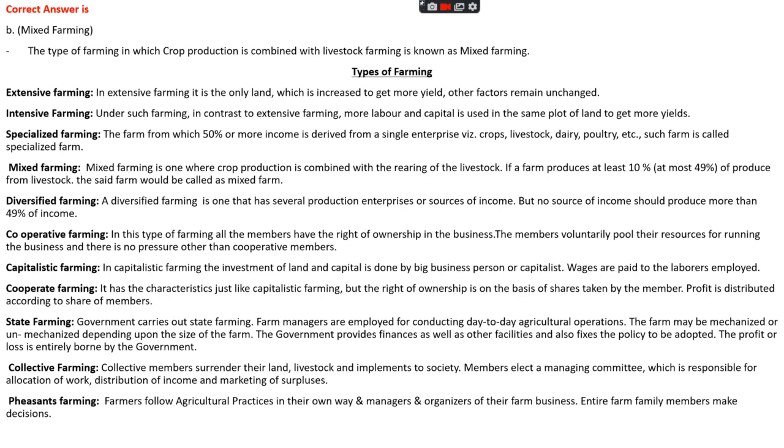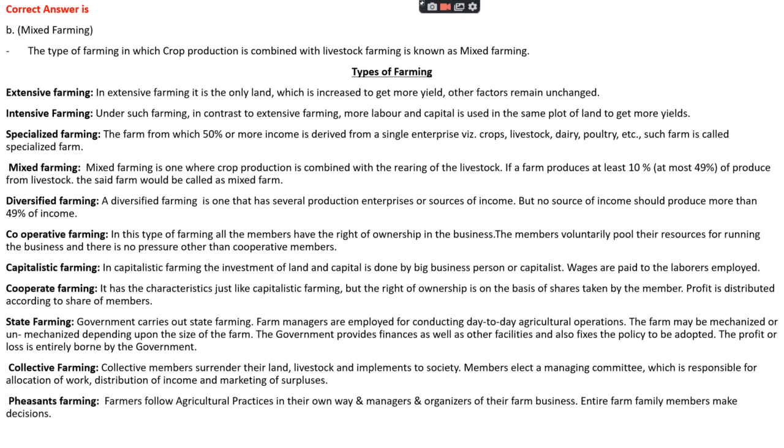If we look at specialized farming, a farm from which 50% or more of income is derived from a single enterprise like crop, livestock, dairy, or poultry is known as a specialized farm. Mixed farming is one where crop production is combined with rearing of livestock. A farm which produces at least 10% and at most 49% of its produce from livestock would be called a mixed farm.